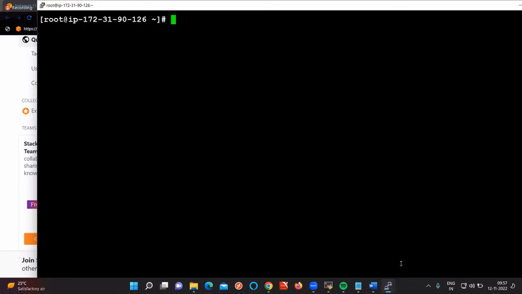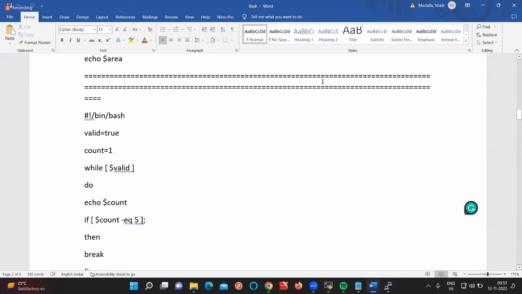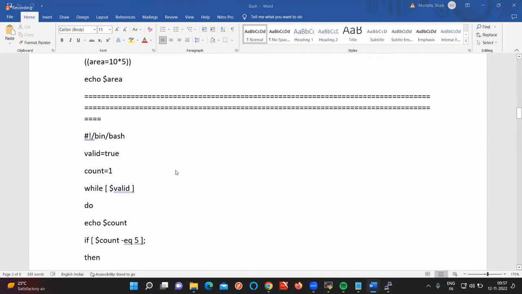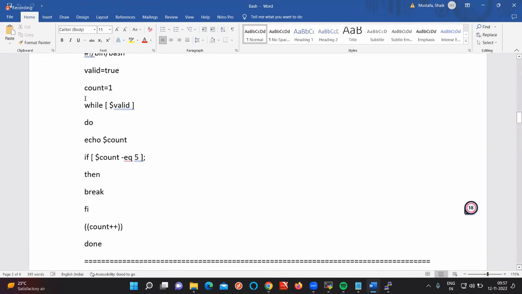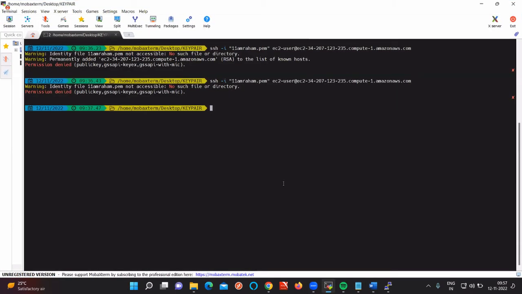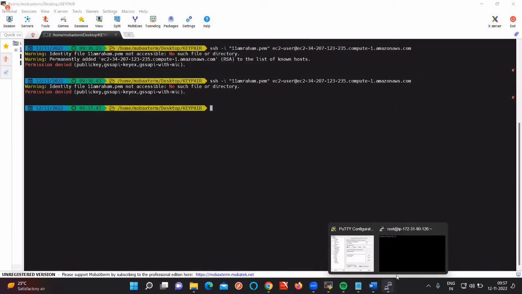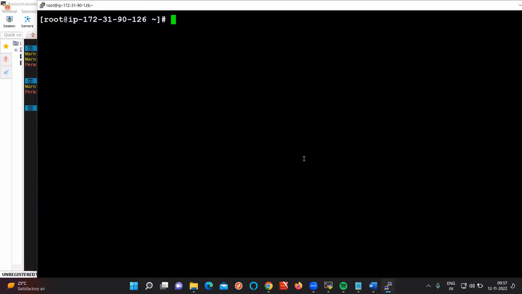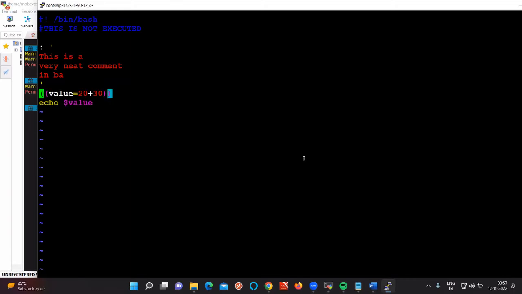So the next concept we are going to do is, wait a second, the while condition. What are we going to do now? The while condition, for example, here valid is equal to true. Remember, once the condition is valid, then only the while loop is going to execute. Let me copy this one from here and execute directly, because if I type it I need to spare some time, right? I will explain directly here. So go to this one, putty. So go to vim file.sh, remove all of this here.